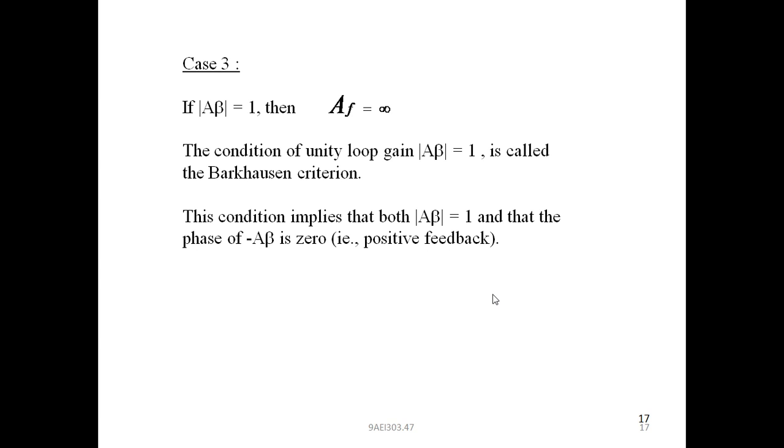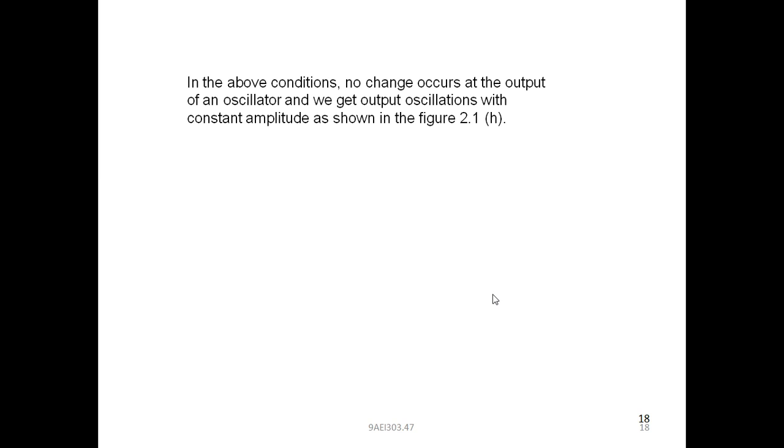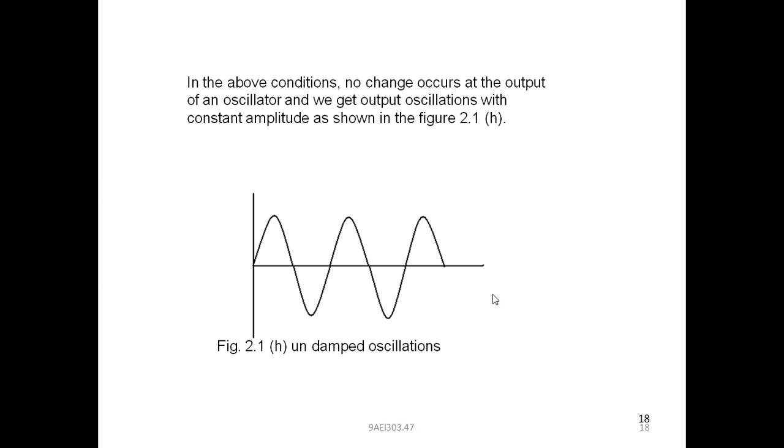This implies it gives a constant amplitude output signal. In the above conditions, no change occurs at the output of an oscillator and we get output oscillations with constant amplitude as shown in the below figure.